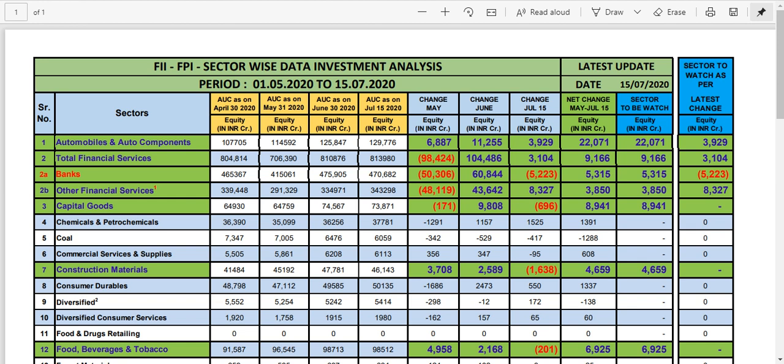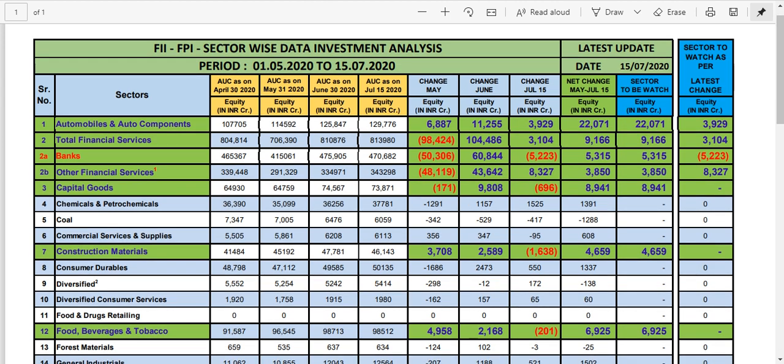Now you can see one more sector, construction material, for example. Whatever the figures are there, we did the analysis as current data minus previous data, and we got the change in May, in June, and in July. Now you can see how much they did and what they did. So in this way, you can get an idea about the investment inflow and investment outflow in the particular sector.